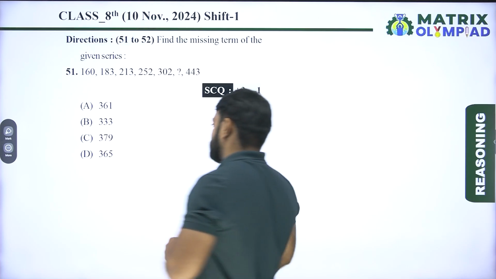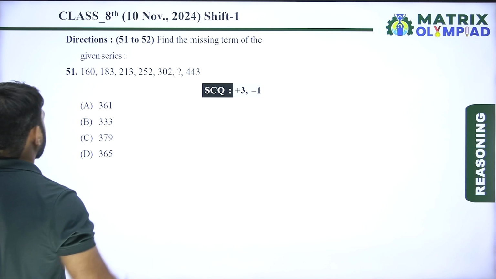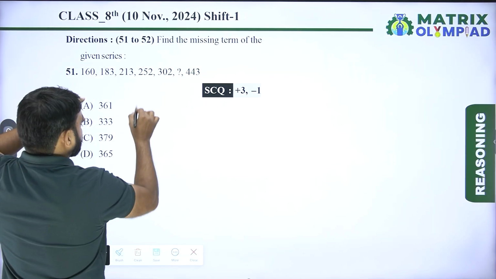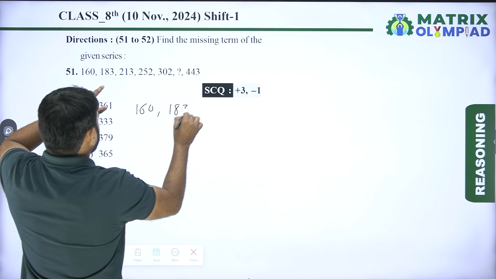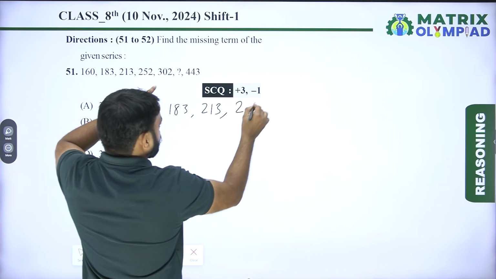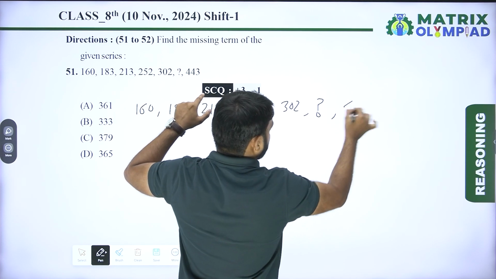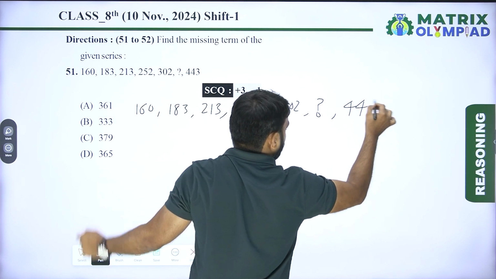So let's get started. Now here is question number 51. Find the missing term of the given number series. The series is 160, 183, 213, 252, 302, then missing. After the missing term, next is 443.